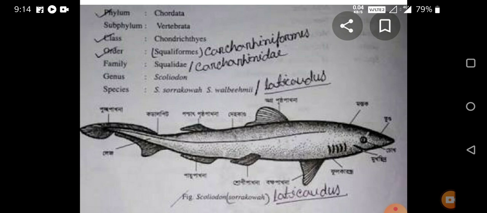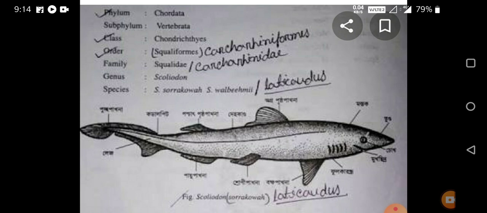The second one is the nostril. A pair of nostrils is present on the ventral side in front of the mouth. The nostrils open into the olfactory sac, not into the buccal cavity. Each nostril is covered by a flap of skin.